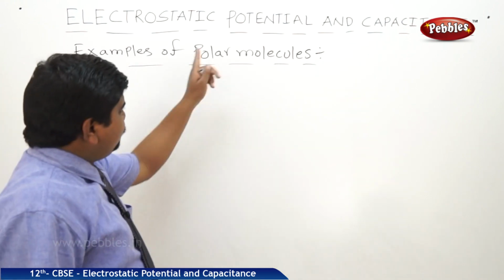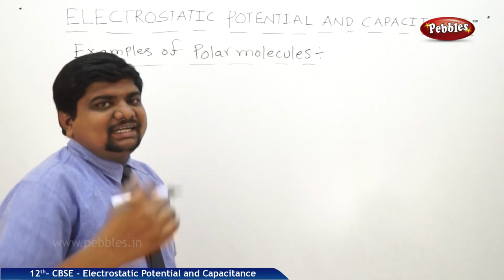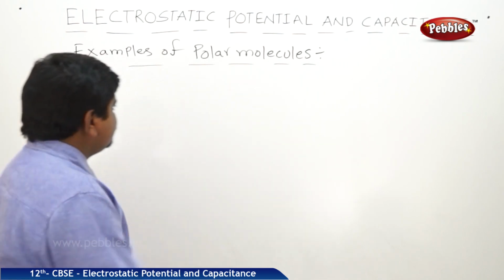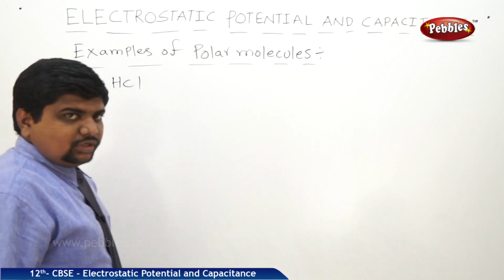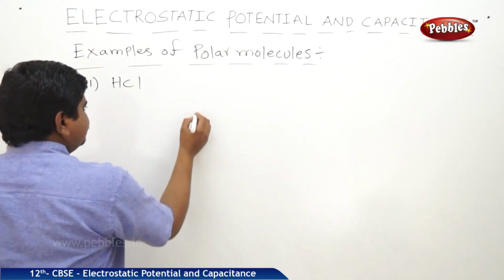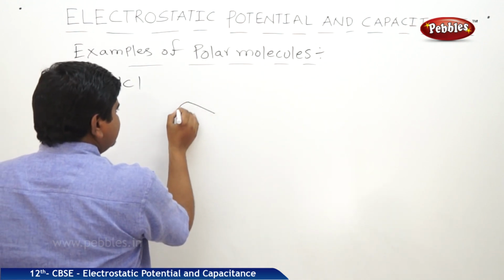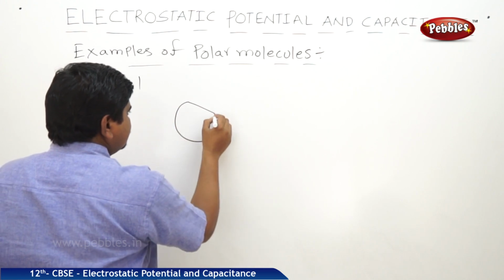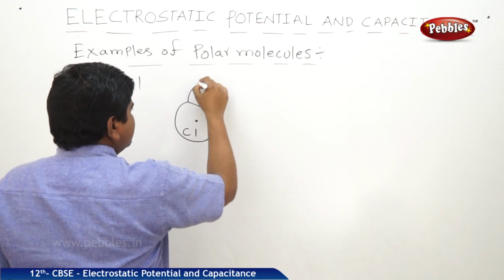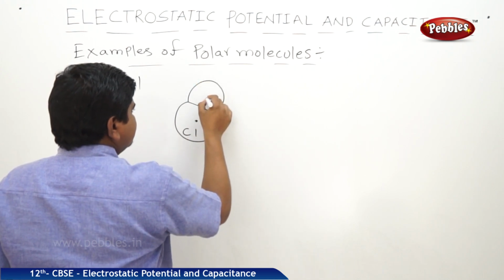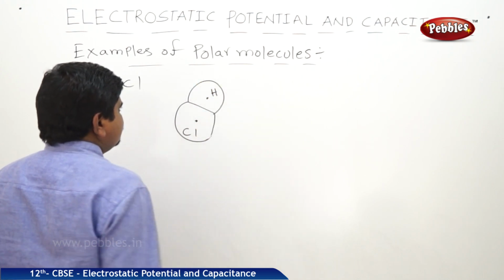We said that polar molecules have centers of the two charges separated. HCl, hydrochloric acid, is one example. How will it form? See the chlorine atom and the hydrogen atom.